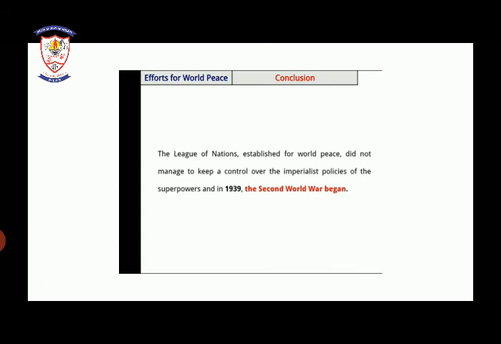So we end our second chapter of history, the First World War and the Russian Revolution, in which we have seen Western Europe and colonialism in Asia, colonialism in Africa, factors that caused the First World War, effects of the First World War, the Russian Revolution, and last, the League of Nations and its aims.